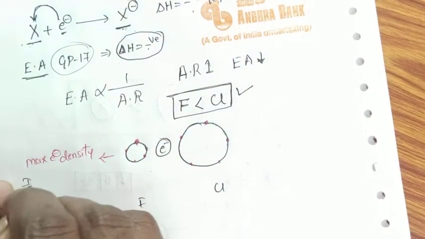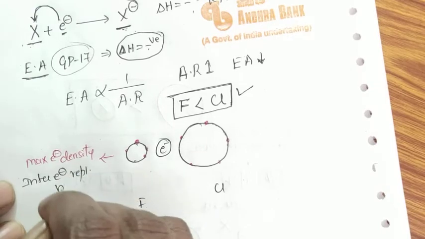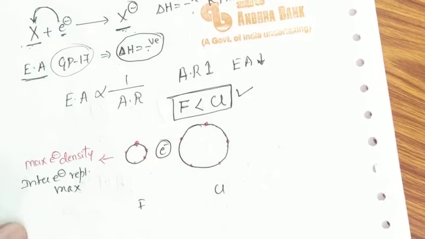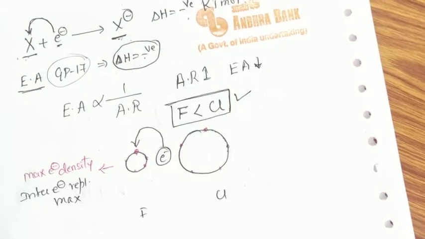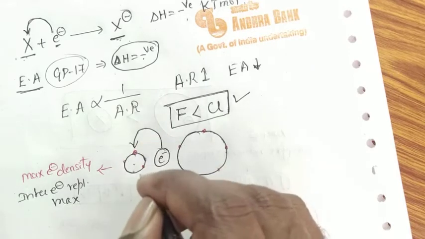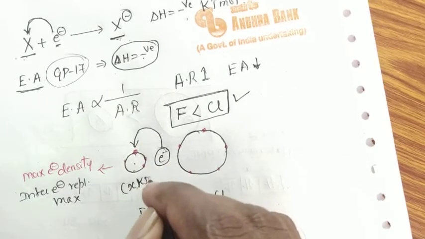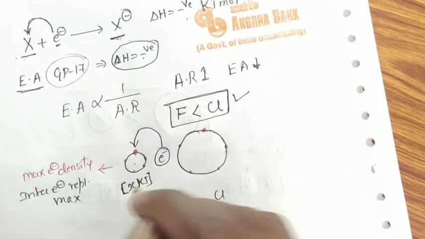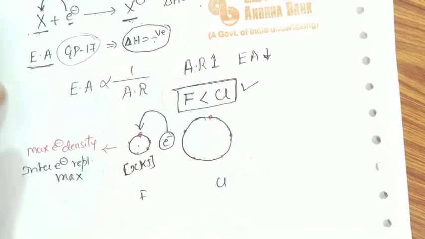Therefore, inter-electron repulsion is also maximum. Therefore, addition of an electron to the fluorine atom releases less amount of energy to attain the stability.